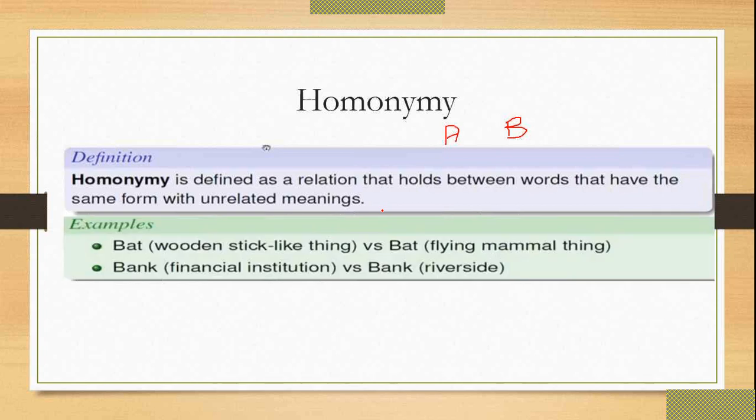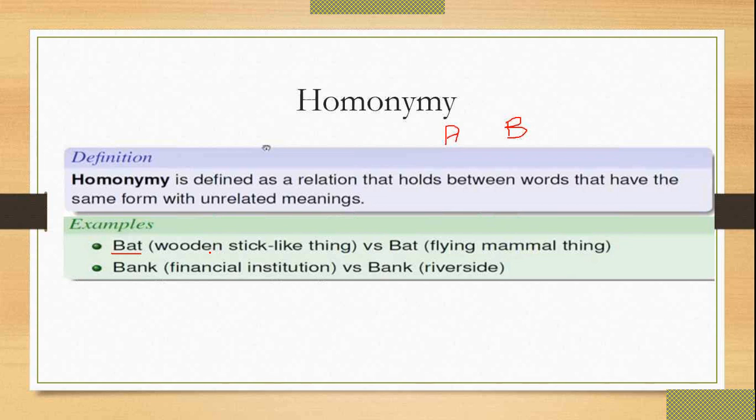For example, bat and bat, bank and bank. They are unrelated. Why? When you say bat, this bat may be a wooden stick, because you know what a bat is when you play cricket. You have to use a bat, and that bat is a wooden stick. Another meaning of bat is a flying mammal.